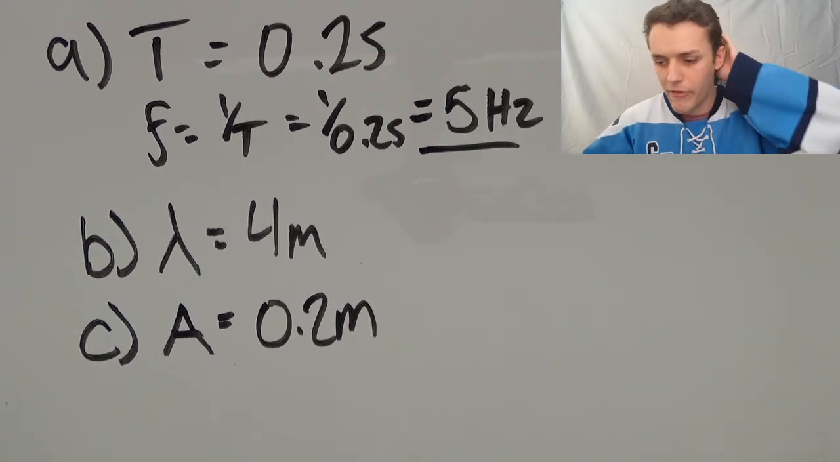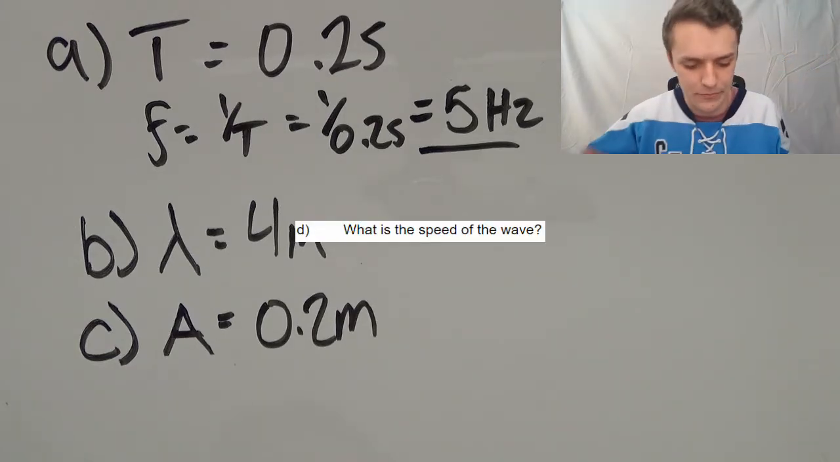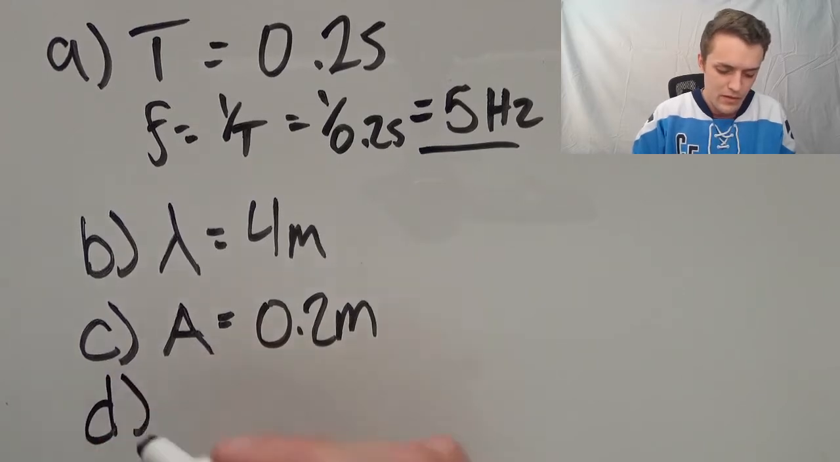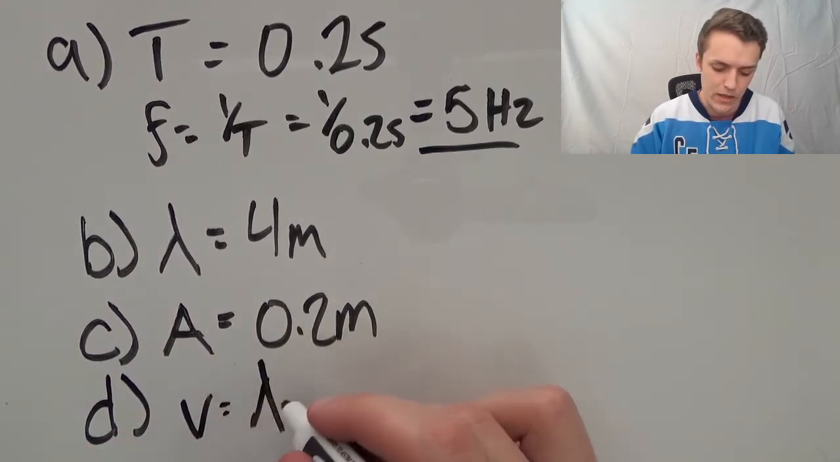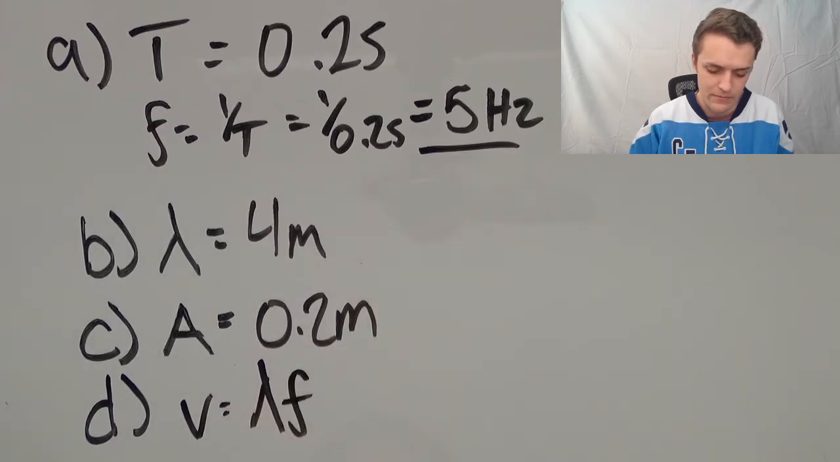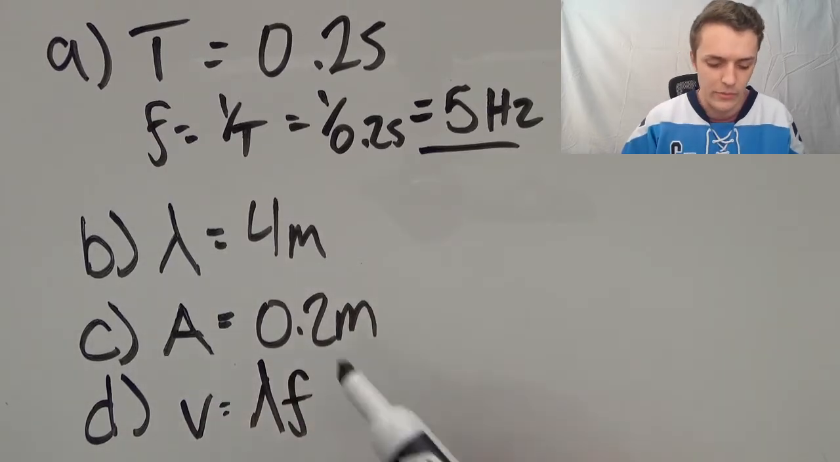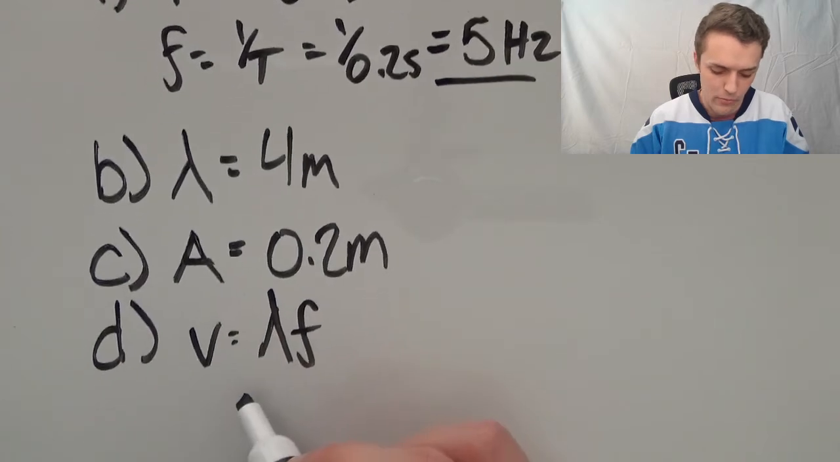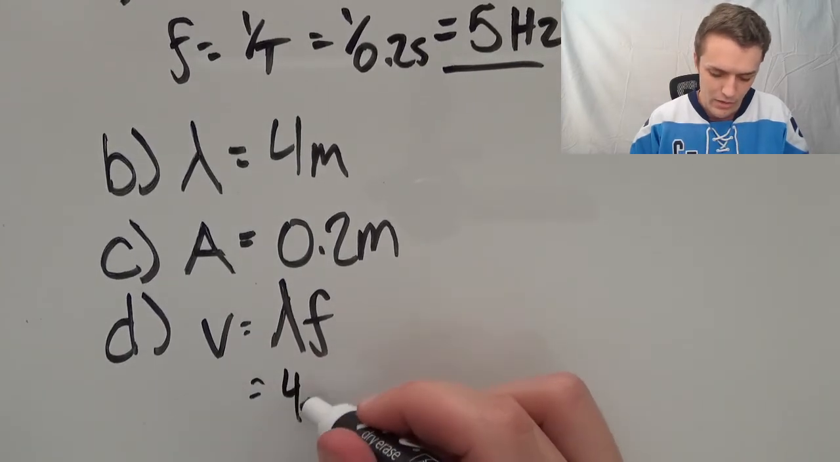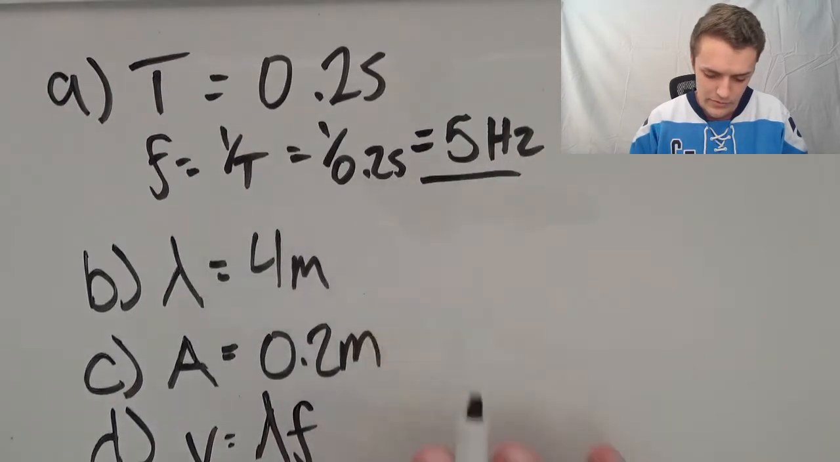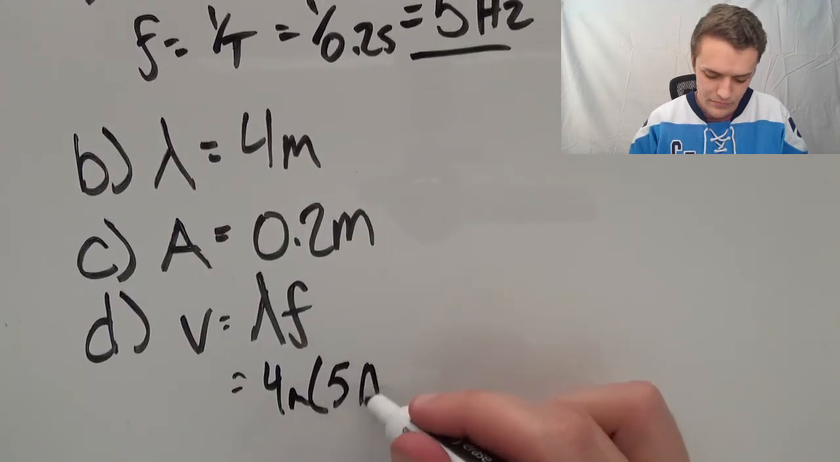All right, and then we have D. D says, what is the speed of the wave? Well, we learned how to do this. On the previous page, we saw that speed is equal to wavelength times frequency. So we calculated our wavelength earlier, 4 meters, and our frequency in the first question is 5 hertz. 5 times 4 is 20 meters per second. That's our speed. Easy peasy. Waves aren't hard, right? You can do this.